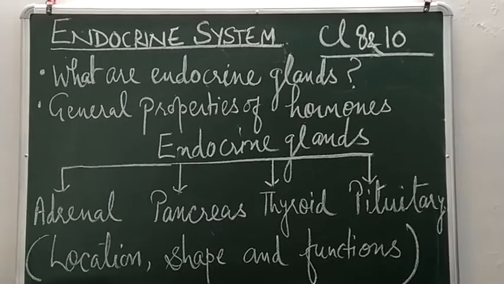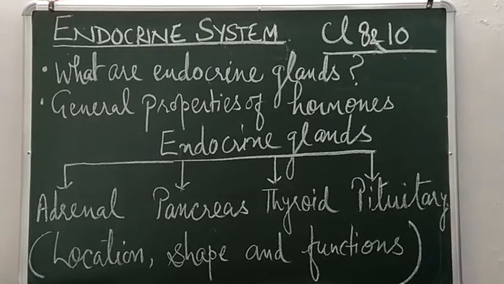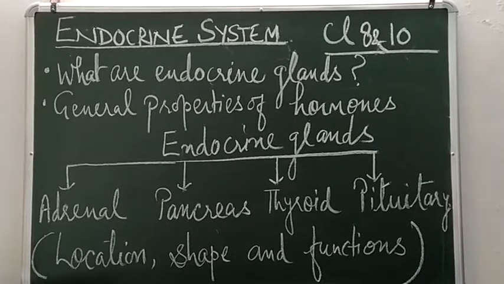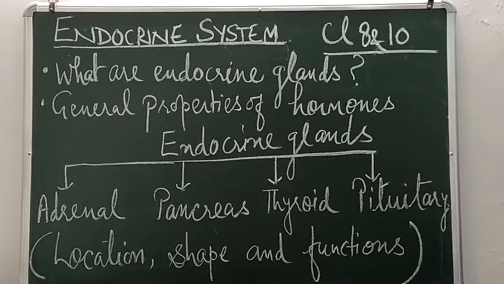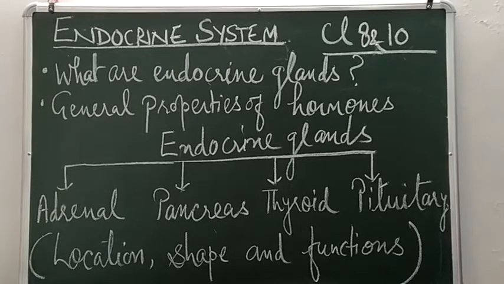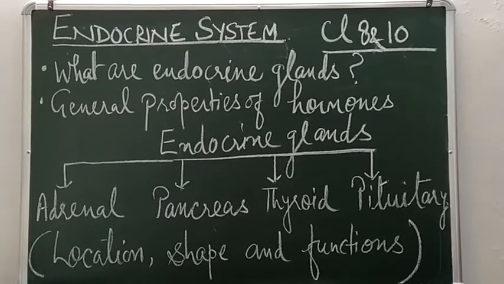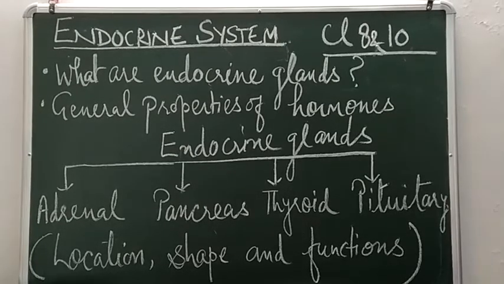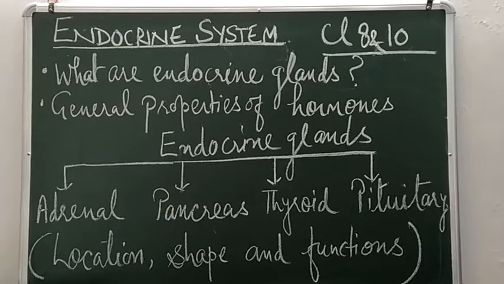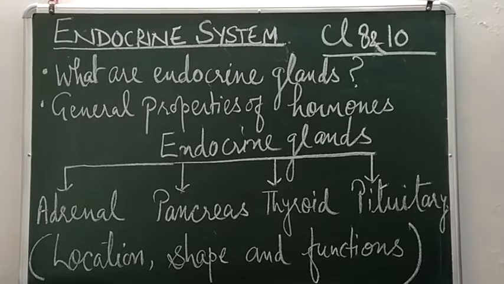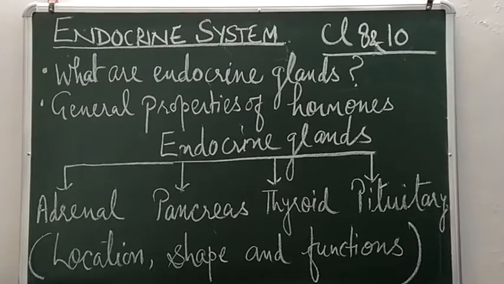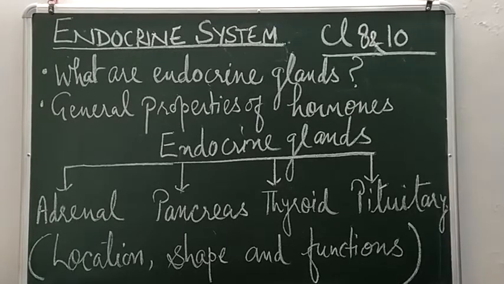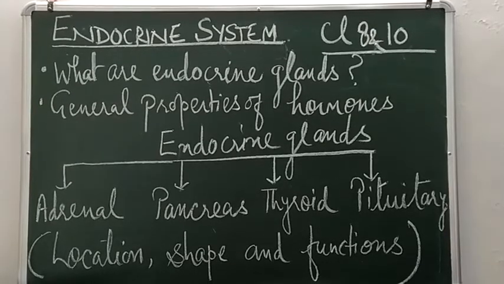Next property is chemically, hormones are peptides, that means proteins, such as insulin, which is a peptide. It is water soluble. Some hormones are amines. Amines means they are derived from amino acids, such as adrenaline, which is an amine. This is again water soluble.